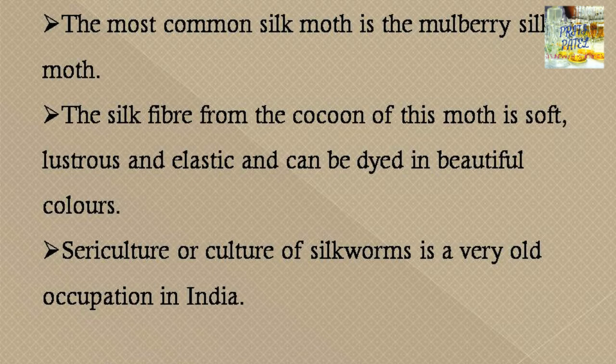Sericulture, or culture of silkworms, is a very old occupation in India also. From long ago, we have been cultivating the silkworm for the production of silk, which was first based only in China, but now it is popular all over the world and also most popular in India.